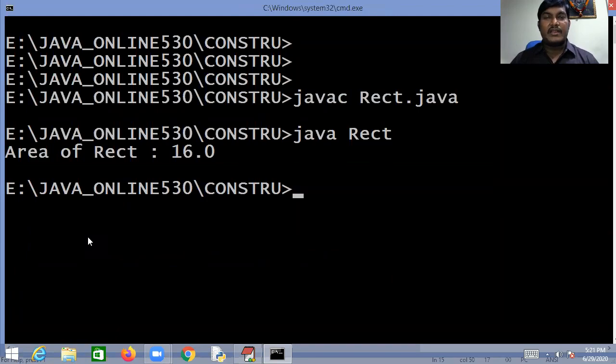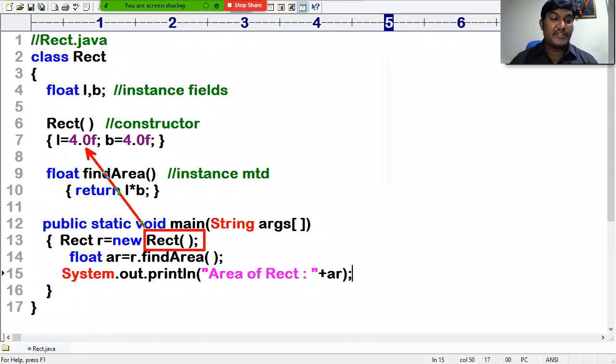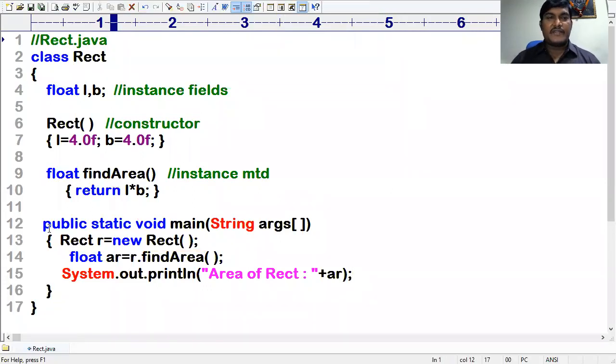But do remember, here the initialization part is done. Initializing the value for L and B is done at the time of object instantiation. By the time of object instantiation only. This is what, dear friend, we can call a default constructor, also known as a parameterless constructor, or we can say a zero parameterized constructor.